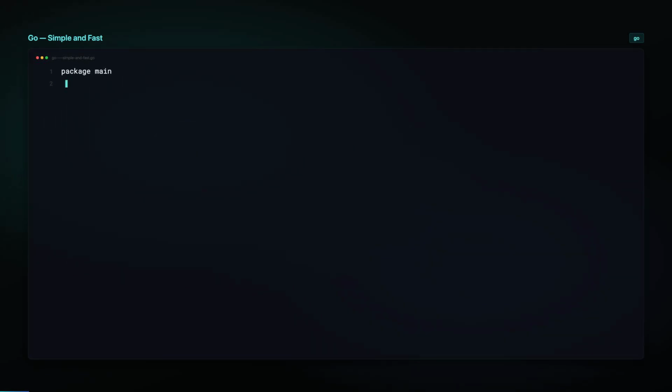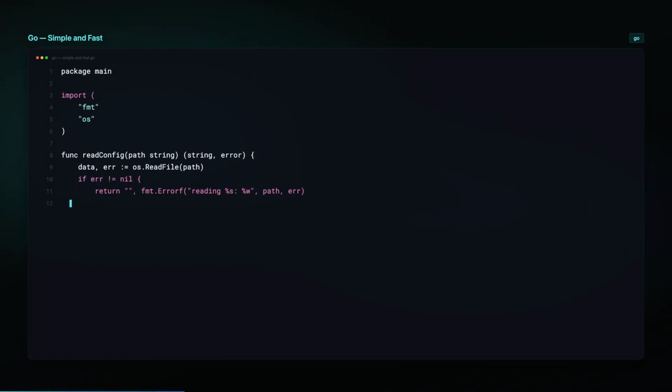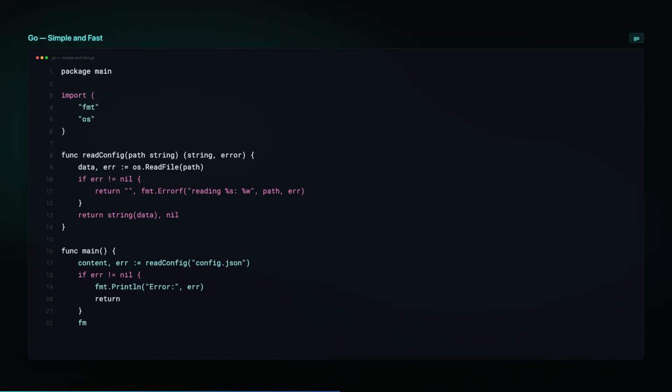Now the same task in Go. The code is simple and readable. Go has only 25 keywords in the entire language. Coroutines make concurrent tasks as easy as adding the go keyword. Error handling uses the if err not nil pattern, which is explicit but repetitive. Go prioritizes developer speed and team scalability over raw performance and safety guarantees.